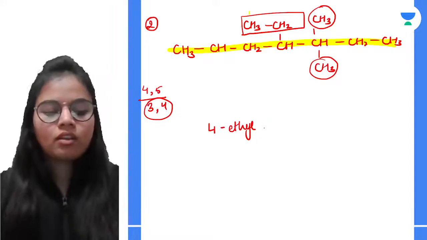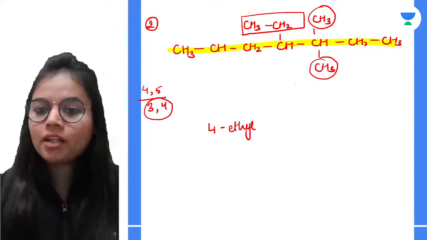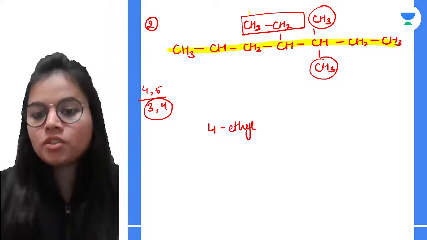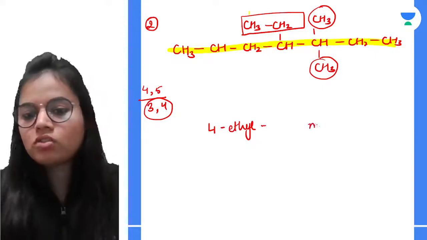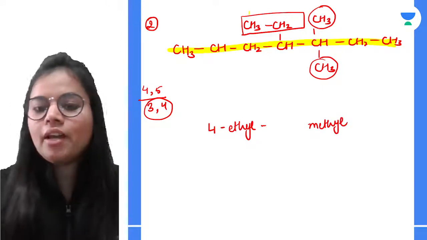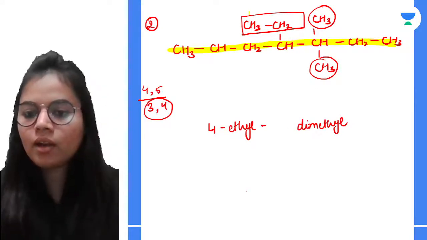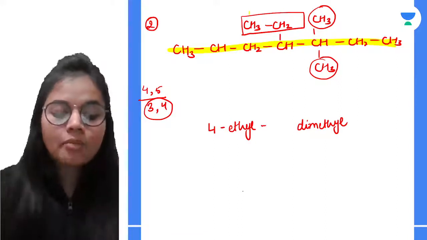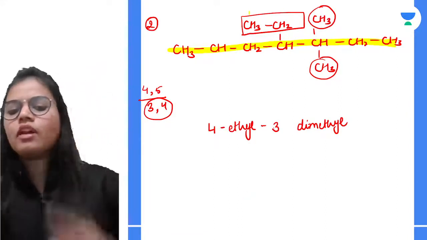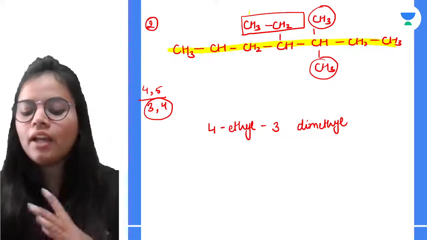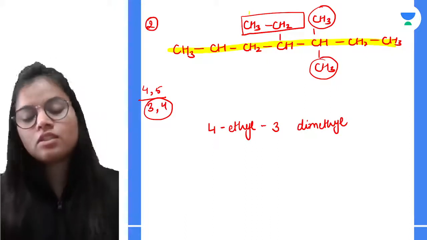Now see, on the 3rd carbon atom, we have two groups, and this is methyl. So let's write methyl. How many times is the methyl group occurring? 2 times. So for 2, we write dimethyl. And on which carbon number is this group coming? On third. So you should be thinking, okay, it's 4-ethyl, 3-dimethyl, and then heptane having 7 carbon atoms. But no, this is not the case.